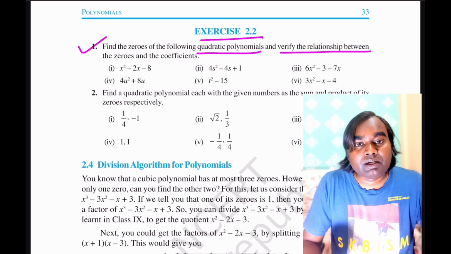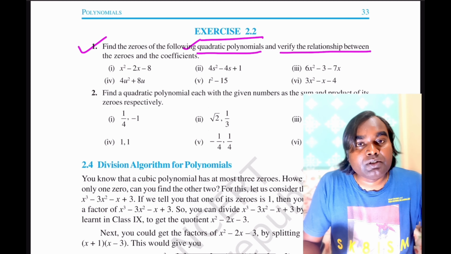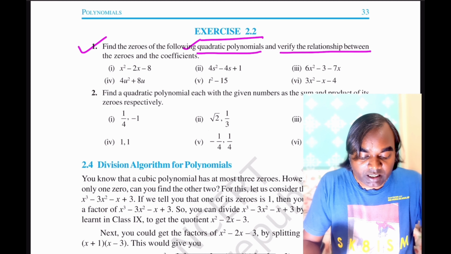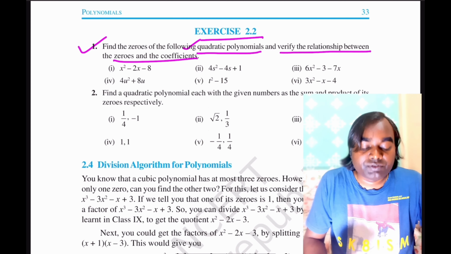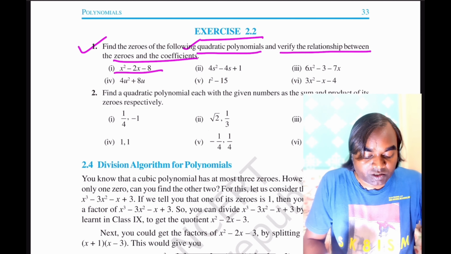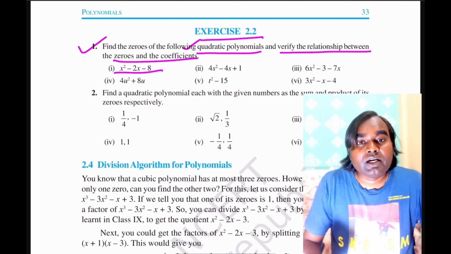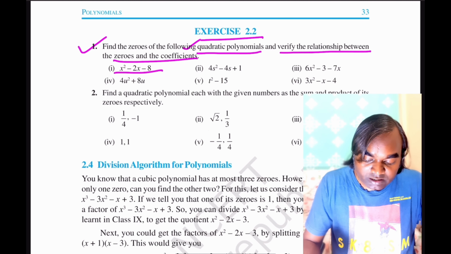So you have to do two things. First, you have to find the zeros of the quadratic polynomial, and then verify the relationship between the zeros and the coefficients. So let us find the zeros of this quadratic polynomial. Let us solve this: x square minus 2x minus 8. So how can you do that? X square minus 2x minus 8.